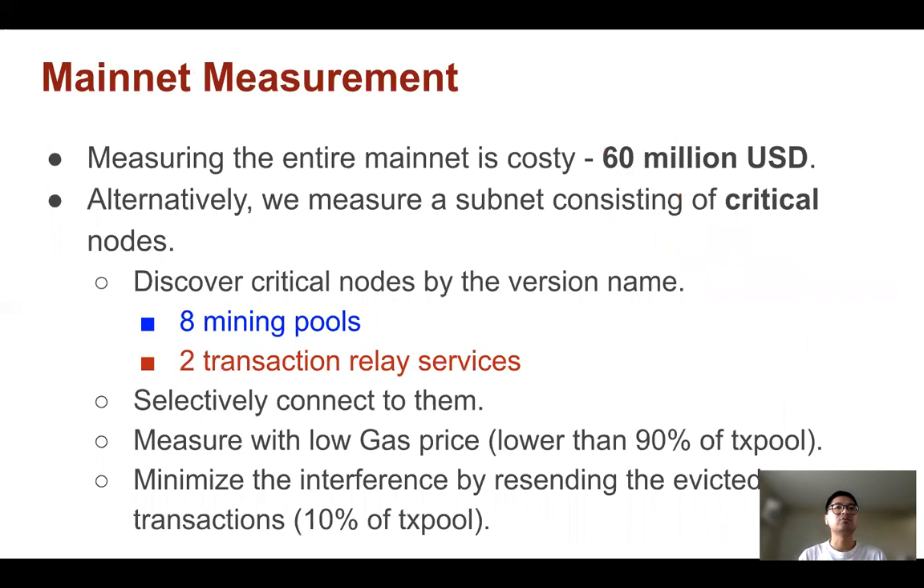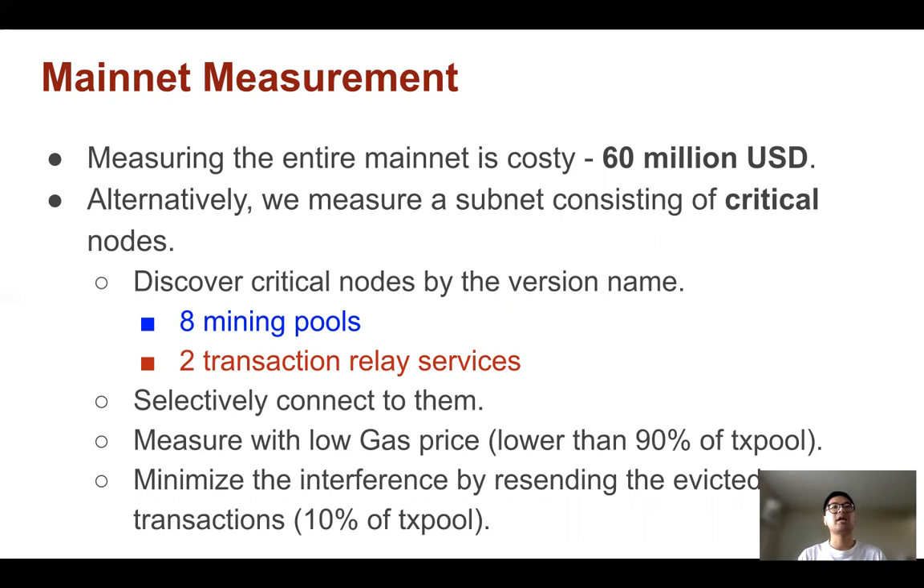Last but not least, we measure Ethereum mainnet. However, measuring the entire mainnet is expensive for TopoShot and will cost more than $60 million. We thus only measure a subnet that consists of critical nodes. We define critical nodes as nodes belonging to mining pools and transaction relay services. We use a heuristic approach to discover critical nodes. We scan the mainnet by peer discovery messages and select those nodes whose version name is highly suggestive.